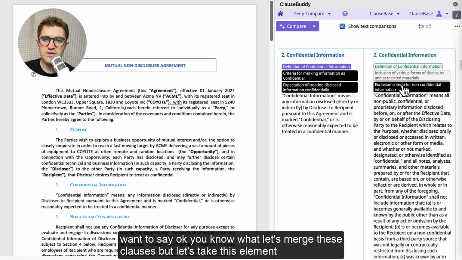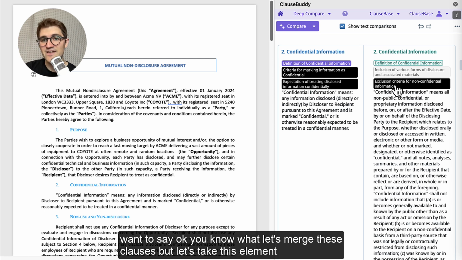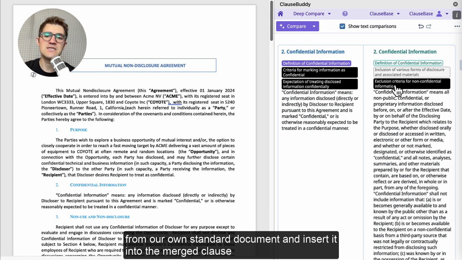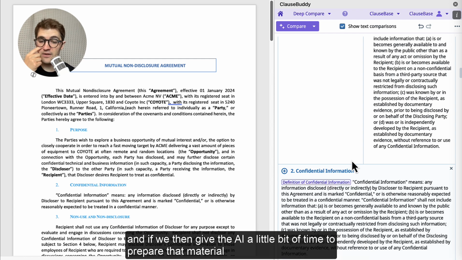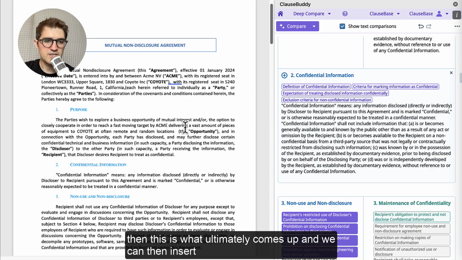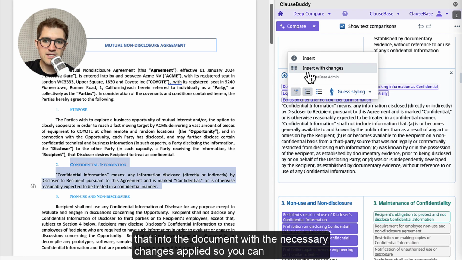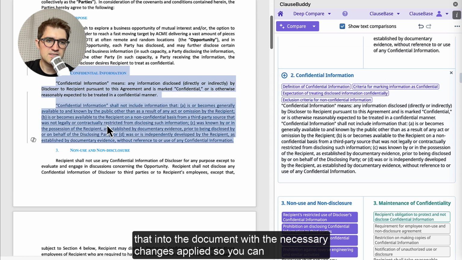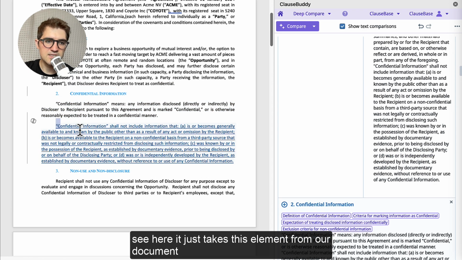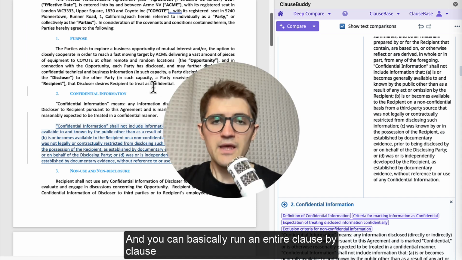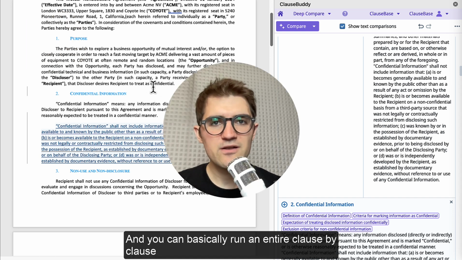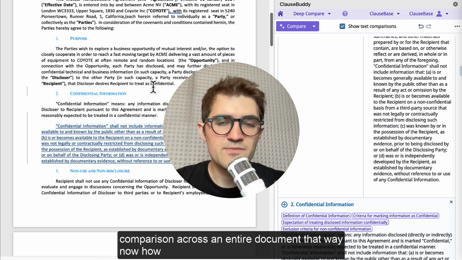But we want to say, okay, you know what? Let's merge these clauses, but let's take this element from our own standard document and insert it into the merged clause. And if we then give the AI a little bit of time to prepare that material, then this is what ultimately comes up, and we can then insert that into the document with the necessary changes applied. So you can see here, it just takes this element from our document and inserts it into the counterparty's document. And you can basically run an entire clause-by-clause comparison across an entire document that way.